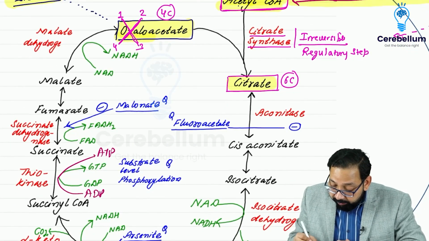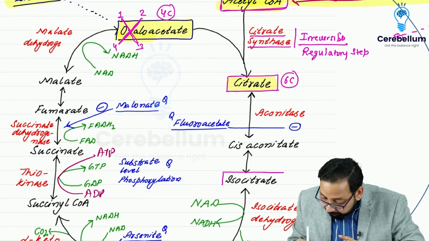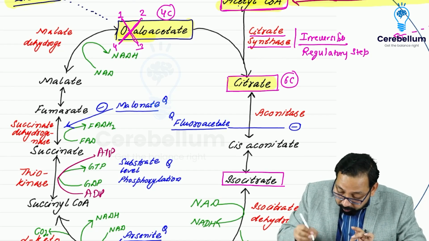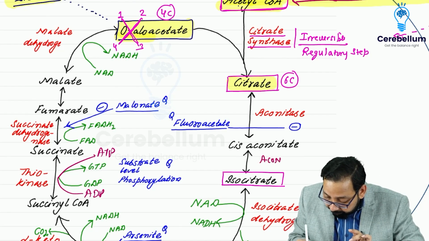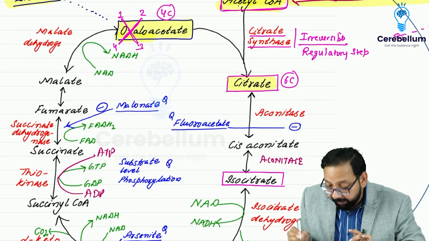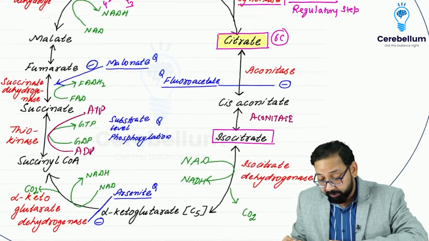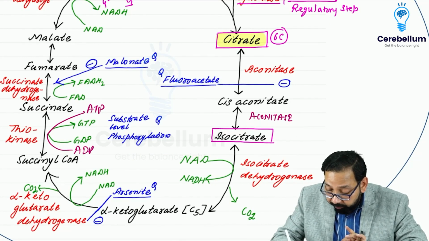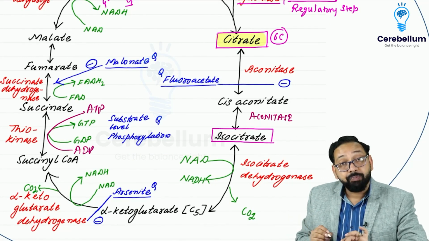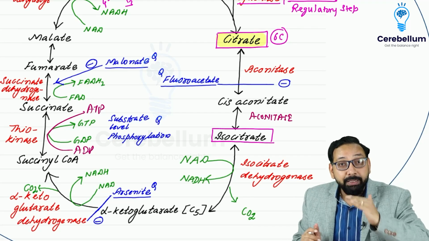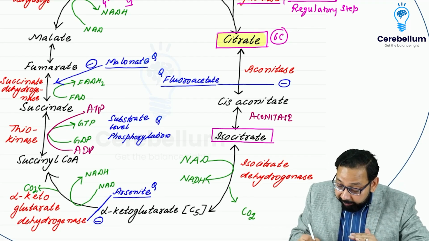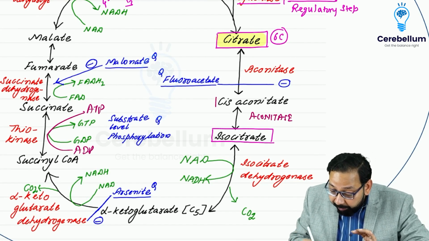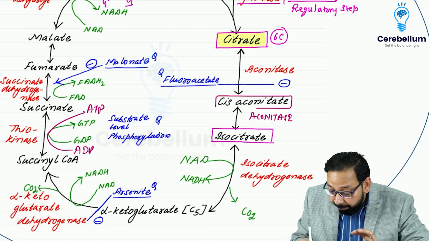Now citrate is converted to isocitrate by the enzyme aconitase. Here also I will write aconitase. The same enzyme catalyzes 2 steps, so don't get confused. In many questions they will give that citrate is converted to isocitrate and omit this intermediate step.